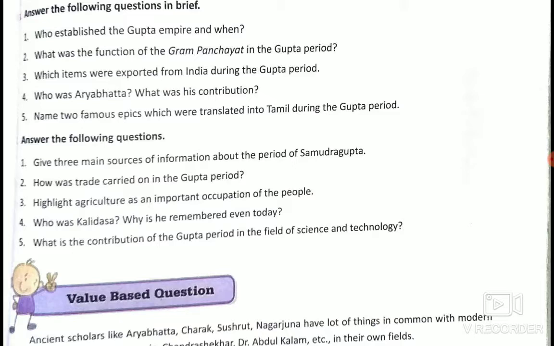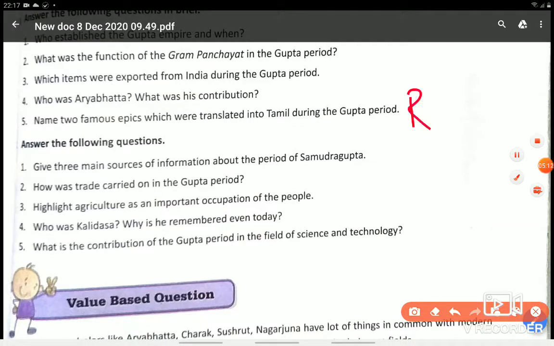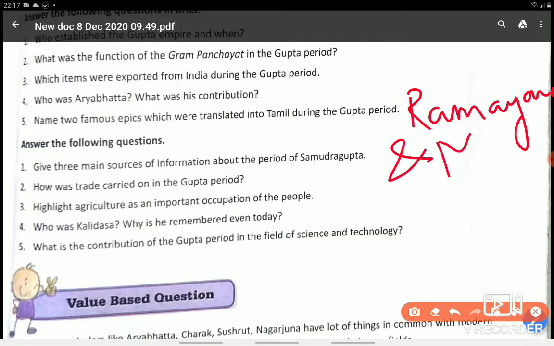Name two famous epics which were translated. Obviously, the two epics were Ramayana and Mahabharata.